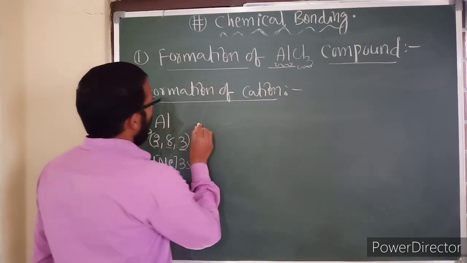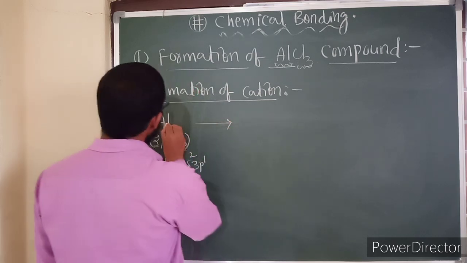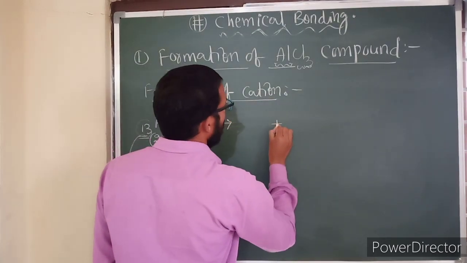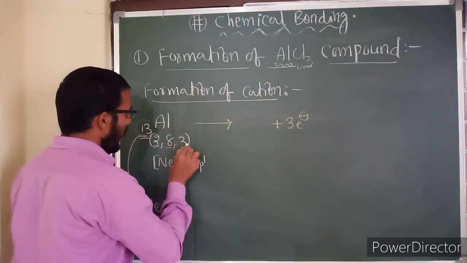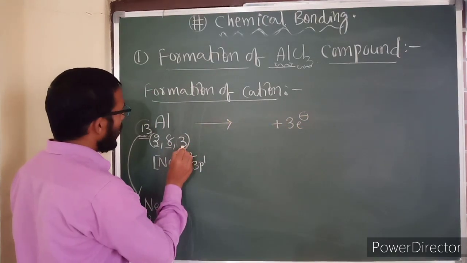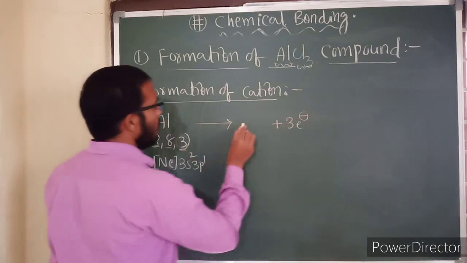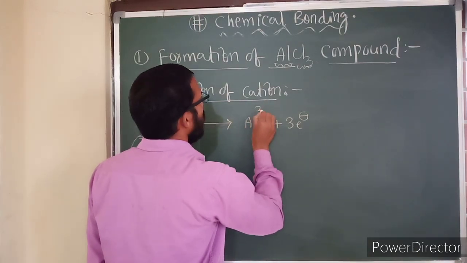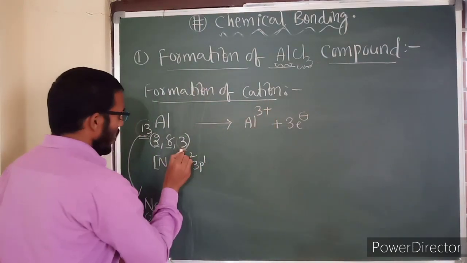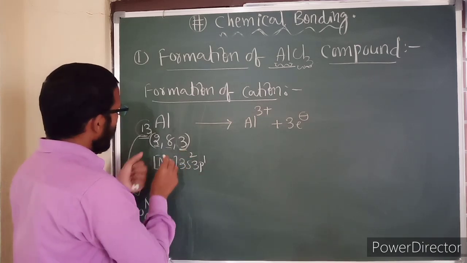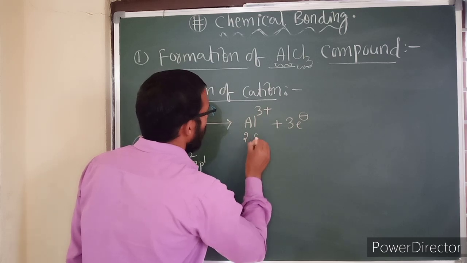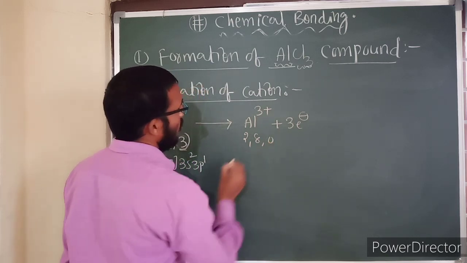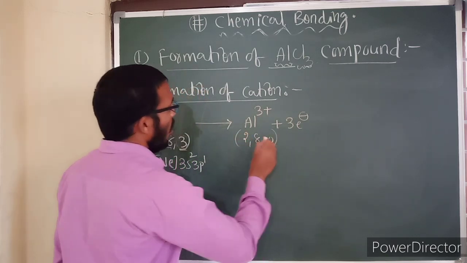Now let us talk about aluminum. It is losing 3 electrons from its valence shell. After losing 3 electrons, this aluminum converts into Al3+. Now these 3 electrons are gone. How many electrons are left over here? 2, 8, 0. So 2, 8, 0 I have written.